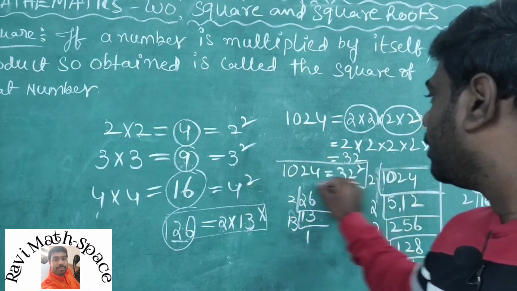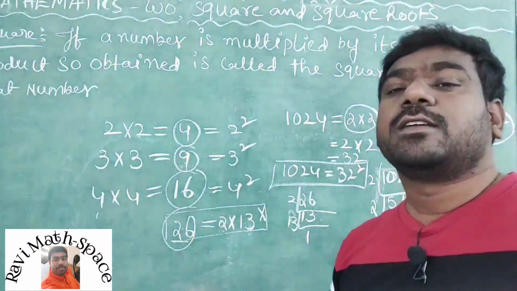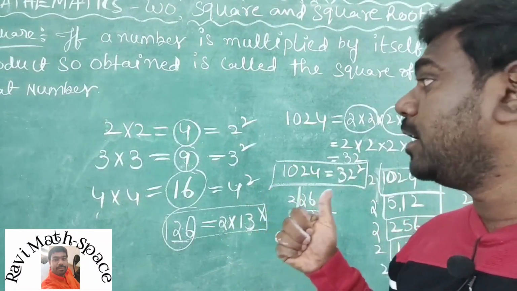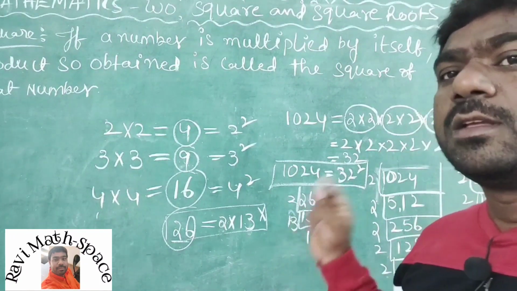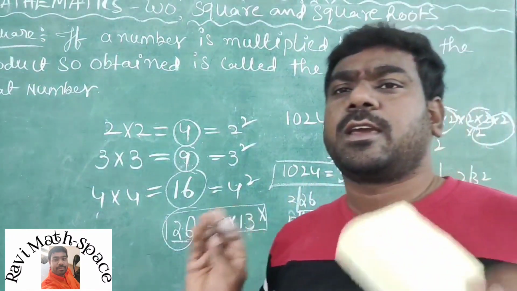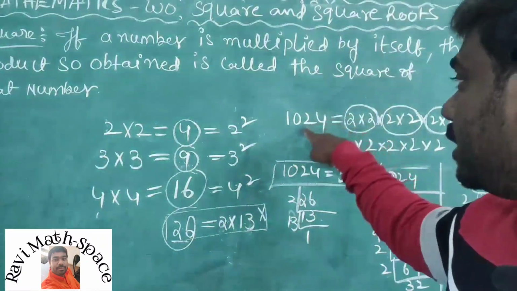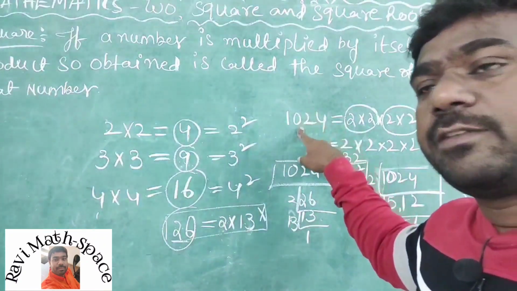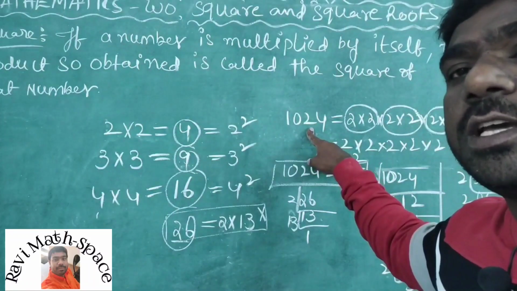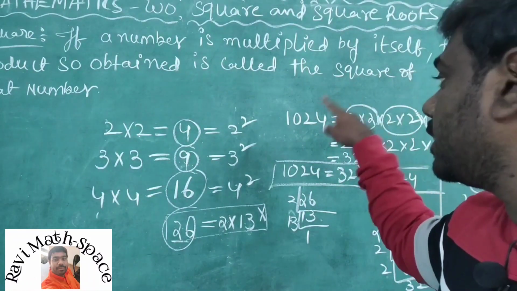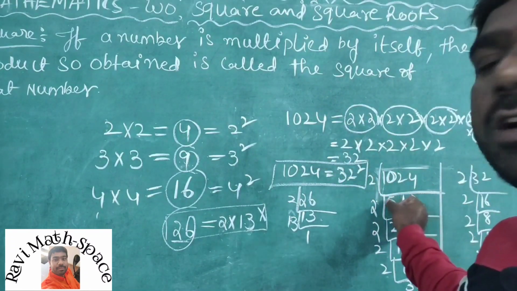This is the process to identify whether the given number is a perfect square or not. Understand the process? Once again, listen carefully. What is the first step? For the given number, first find the prime factorization using the long division method.